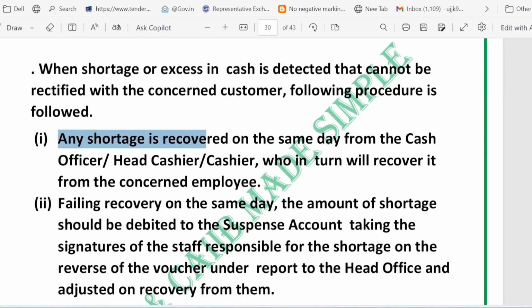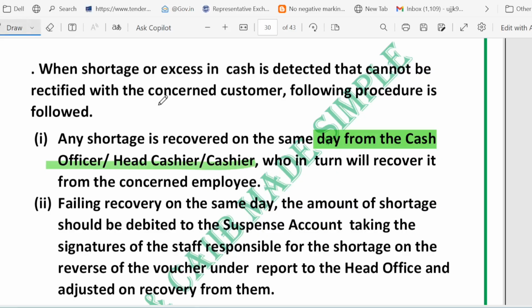So any shortage is recovered on the same day from the cash officer or head cashier, who in turn will recover it from the concerned employee. See, first the shortage is recovered on the same day from the senior cash people. Okay. So like cash officer, right? See, senior cash people is the cash officer or the head cashier or the cashier, right? Those people will then find and recover the missing money from the staff member who is responsible, if it was a staff error.